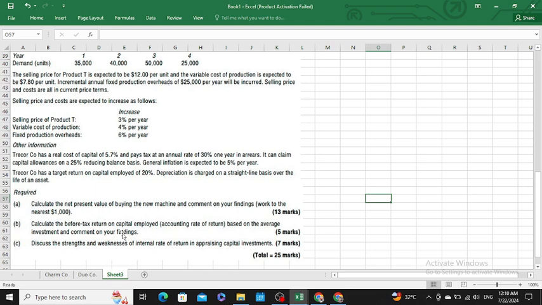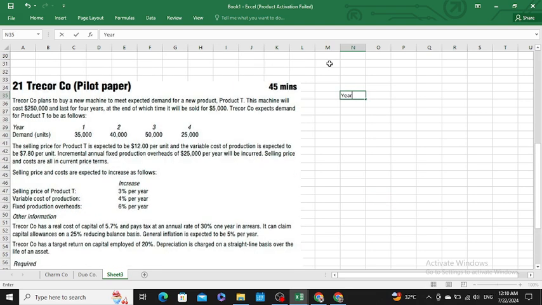We have 4 years, so I would say 1, 2, 3, and 4. Because tax is paid in arrears, I also have to write year 5. Then we have demand. We have a demand in year 1 of 35,000 units, year 2 of 40,000 units, year 3 of 50,000 units, and year 4 of 25,000 units.